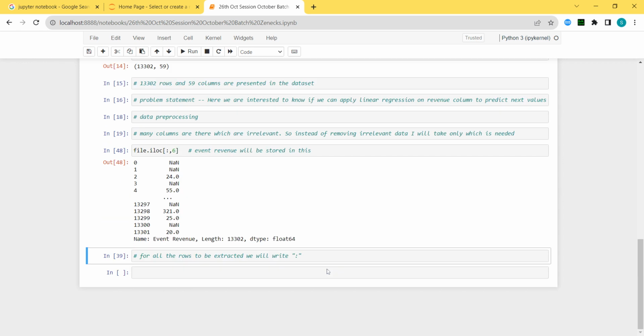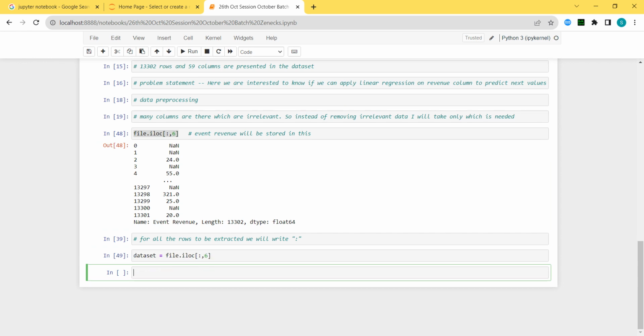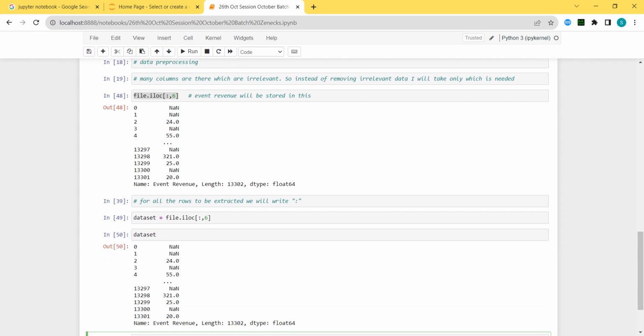All right. So till now it is clear to everyone. Now I want to predict this event revenue. Okay. Before that, let's say for example, I'm going to store this somewhere. Just a minute. Same thing I will copy, same thing I will paste it over here. Data set is my variable in which I'm storing that sixth column. So here I will show you what is my data set, the same sixth column in which I'm going to do the pre-processing.